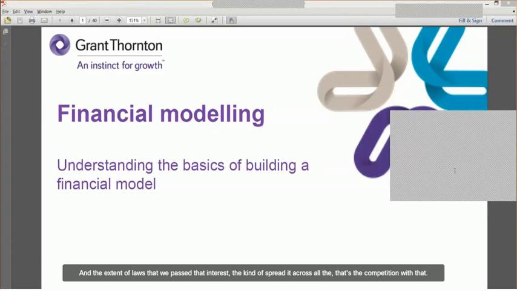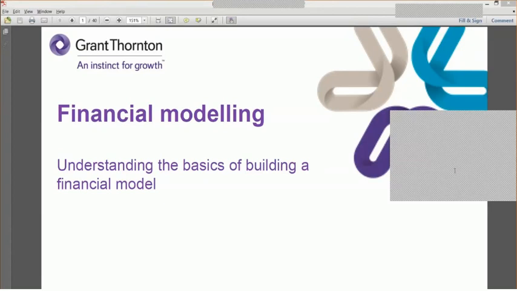So they spread it across all the buyers. That's the computation method. All right?